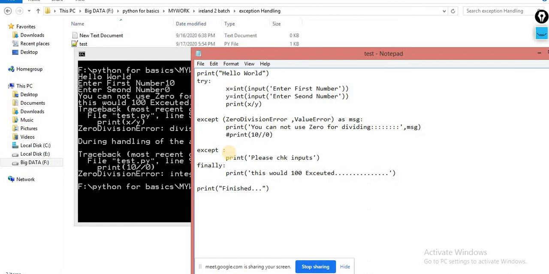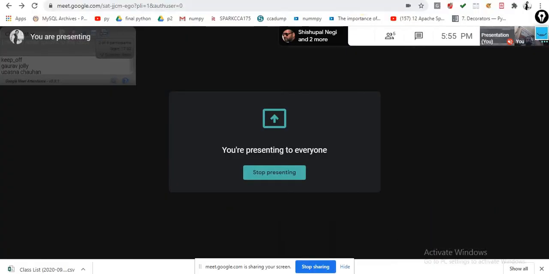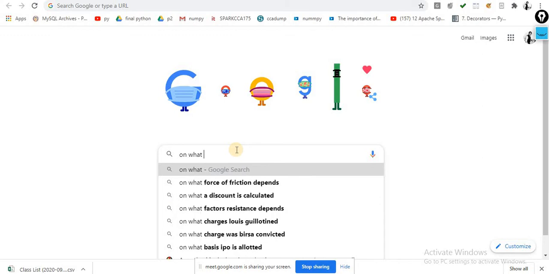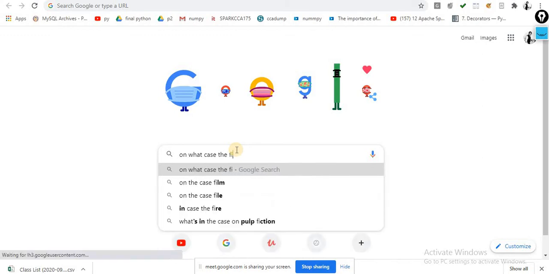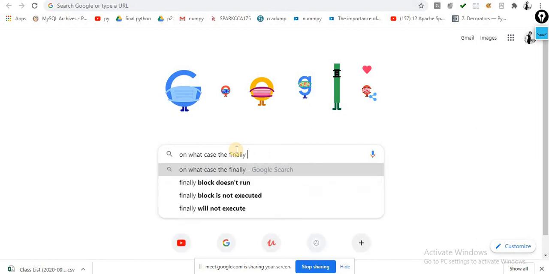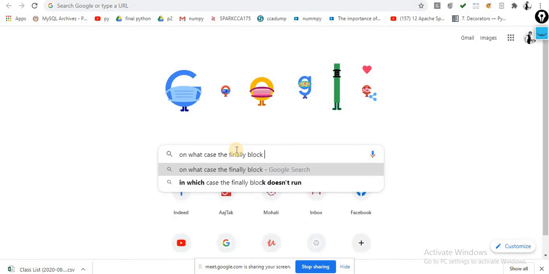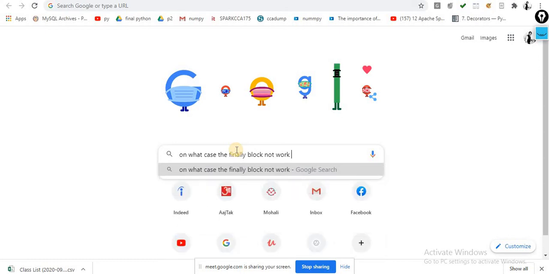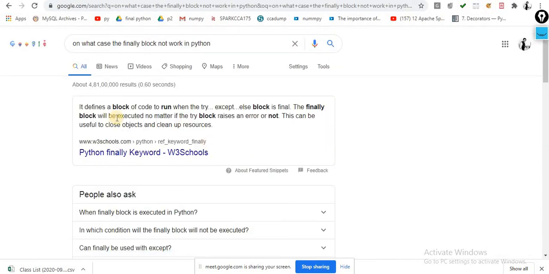On what cases does the finally block not work in Python? Just give me a second. Finally is a defined block of code that runs anyway, along with try, except, and else.